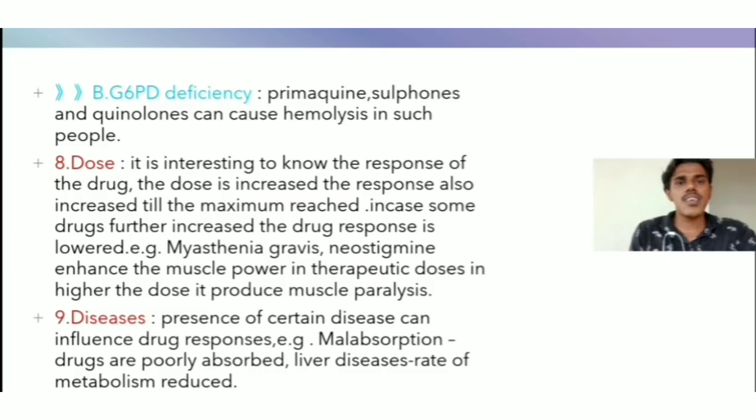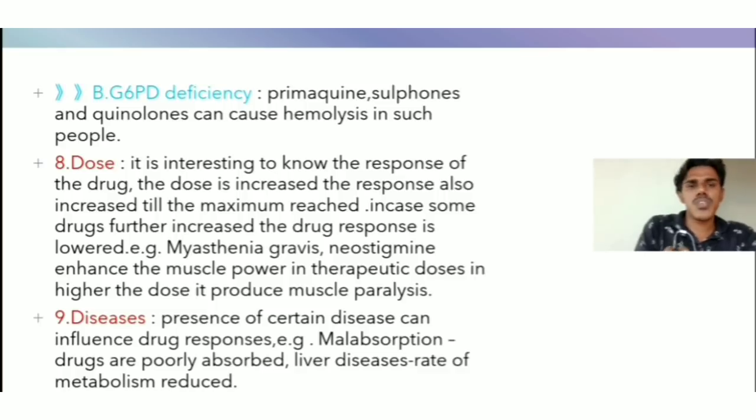Okay, next one is G6PD deficiency. Primaquine, sulfones and quinolines can cause hemolysis in such people. In people with G6PD deficiency, primaquine, sulfones and quinolines can cause hemolysis.